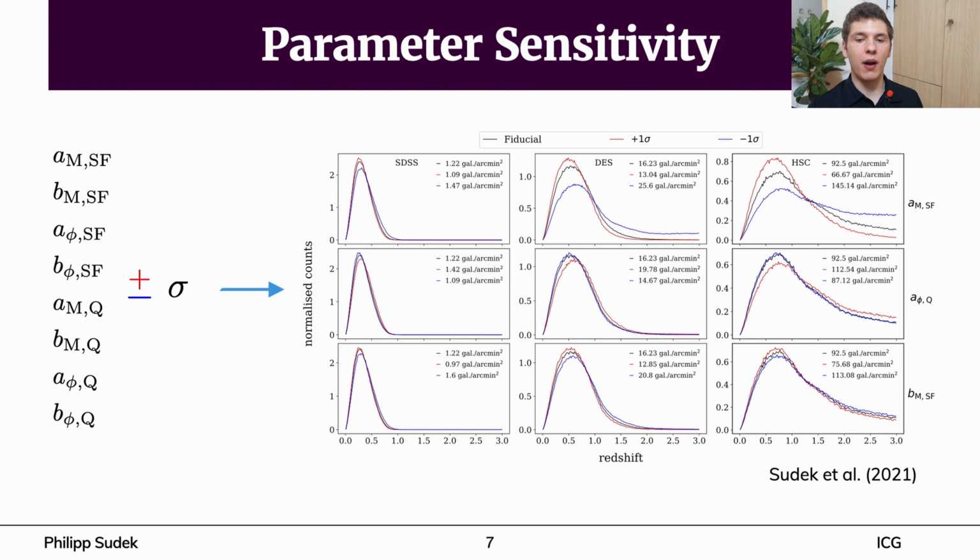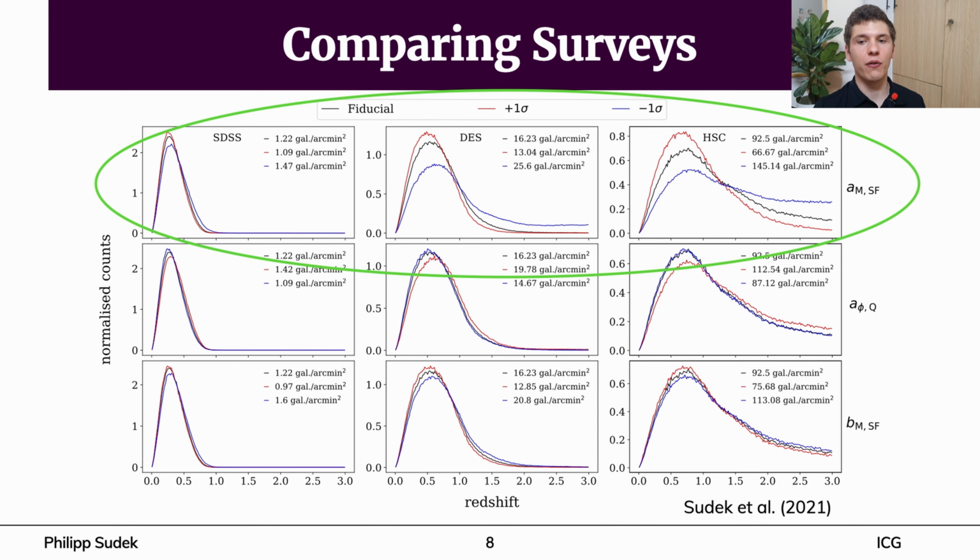Comparing the impact of the parameter modifications on the different survey types, we see that there are different sensitivities depending on the experiment. Changing one parameter can have a big impact on the redshift distribution of one survey type, but not on a different one. Let us focus on the first row, which shows the results after investigating the impact of AM for star-forming galaxies. We can see that generally a modification of AMSF affects the redshift distribution of each survey, but the amplitude of this change is very different.